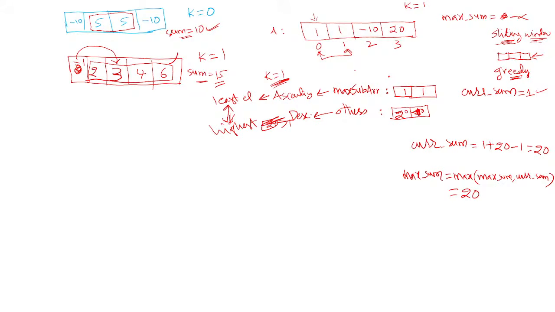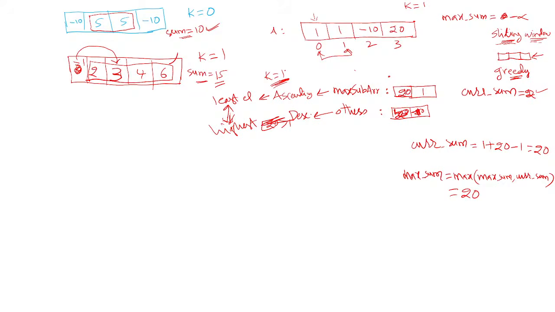Now this is our maximum subarray. Now update the current sum. Current sum is the sum of all the elements in this subarray, so 1 plus 1 is 2. This is my current sum. Now check whether the first element in others is greater than the first element in the max subarray. Yes, 20 is greater than 1. So now you interchange, that means 20 comes here and 1 comes here.